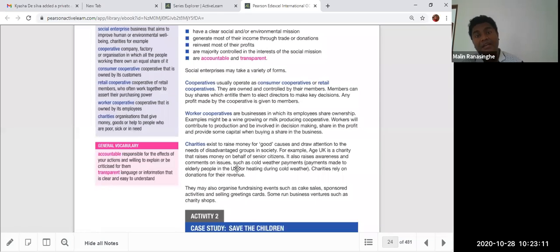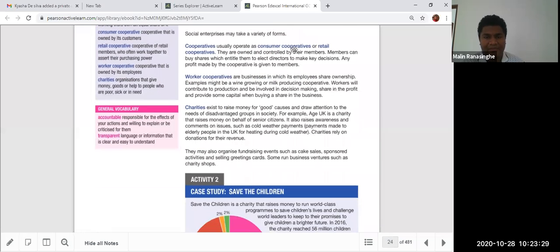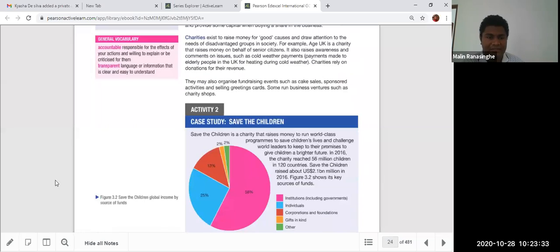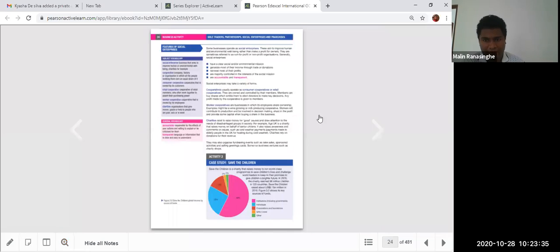The Bill and Melinda Gates Foundation is the world's biggest, no? Amazon's Jeff Bezos has a foundation too, like that. The Mark Zuckerberg Foundation as well. Rich people in the world actually make their own donation funds for good causes. So these organizations are accountable and transparent for everyone. Save the Children is another charity organization in the world. So that's all about the four.